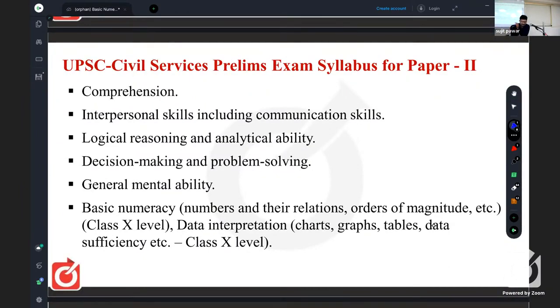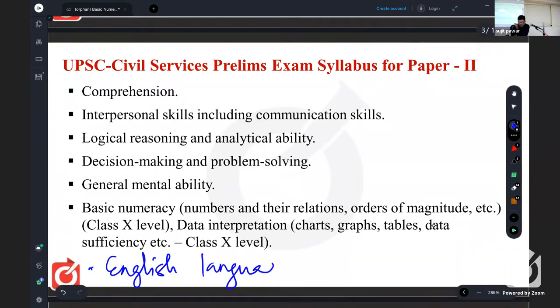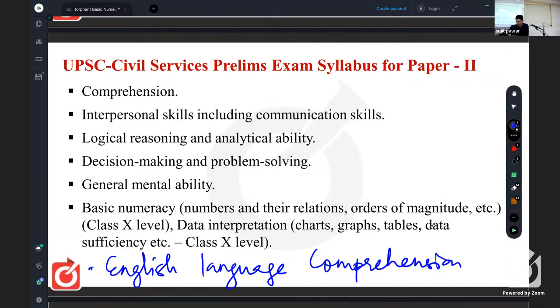When it was introduced in 2011, English language comprehension was also there. Right now these questions are not there. Only the paragraph related to English language comprehension was only in English. It was not translated in Hindi.